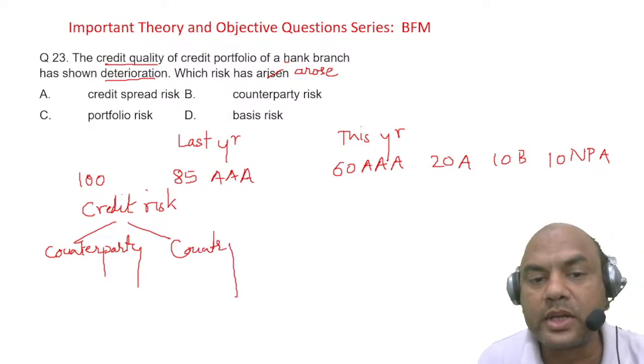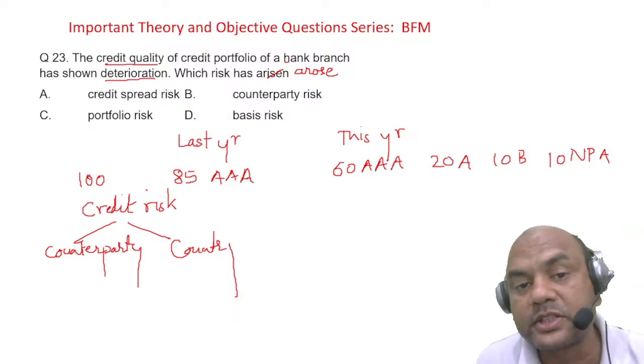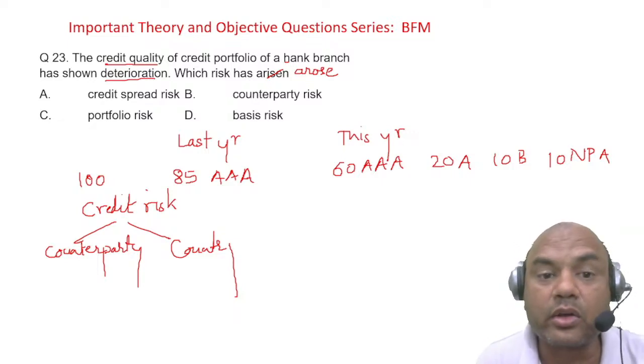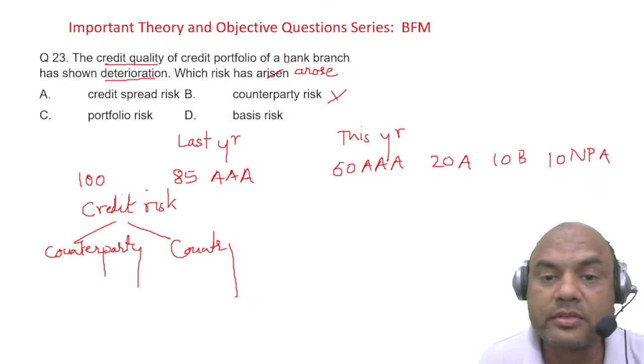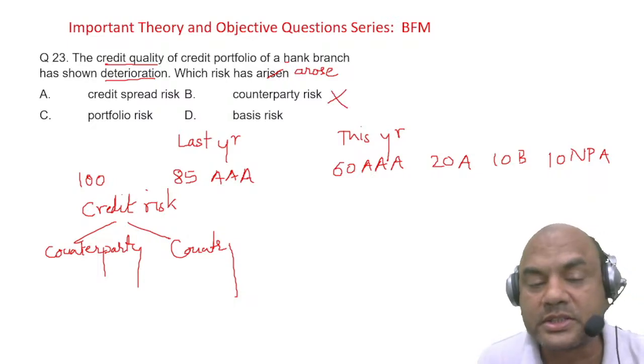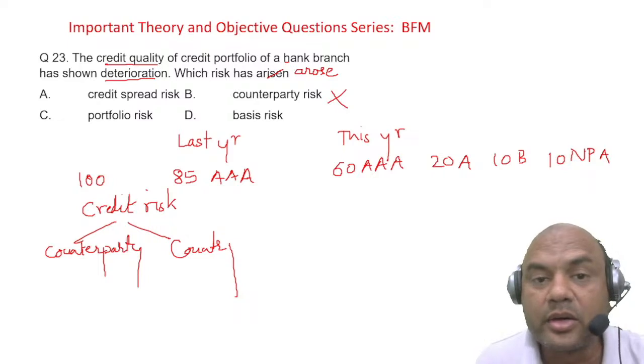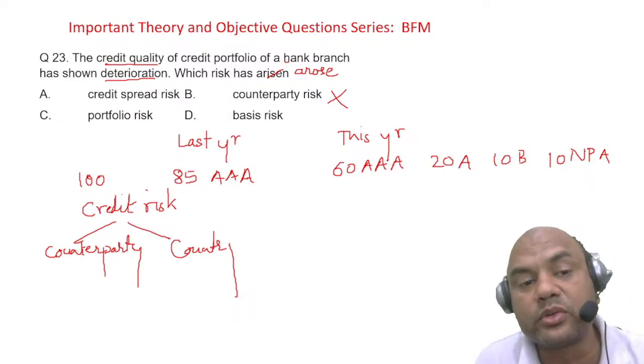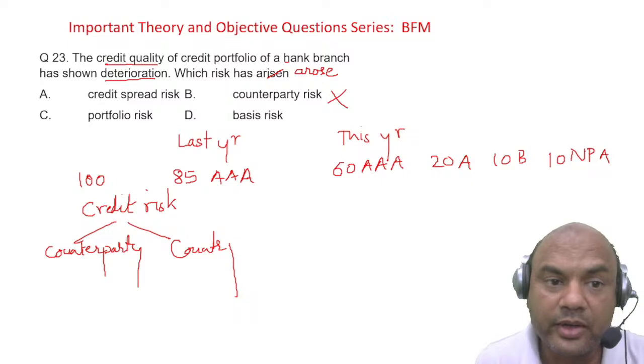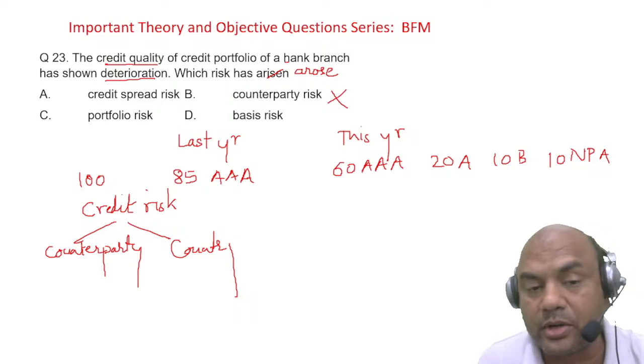These are for the individual, not for the portfolio, and now we are talking of the portfolio. So B is gone. C, portfolio risk. What is portfolio risk? Portfolio risk means your beta value goes up or down.